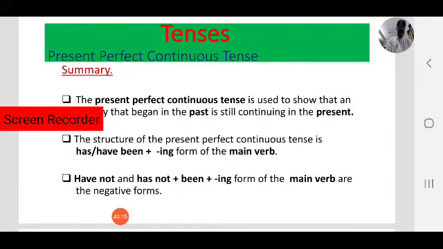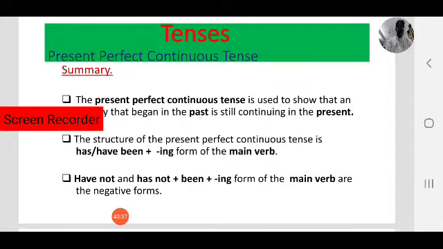So as you know, every tense, whether it may be present, past or future, has four aspects: simple, continuous, perfect and perfect continuous.